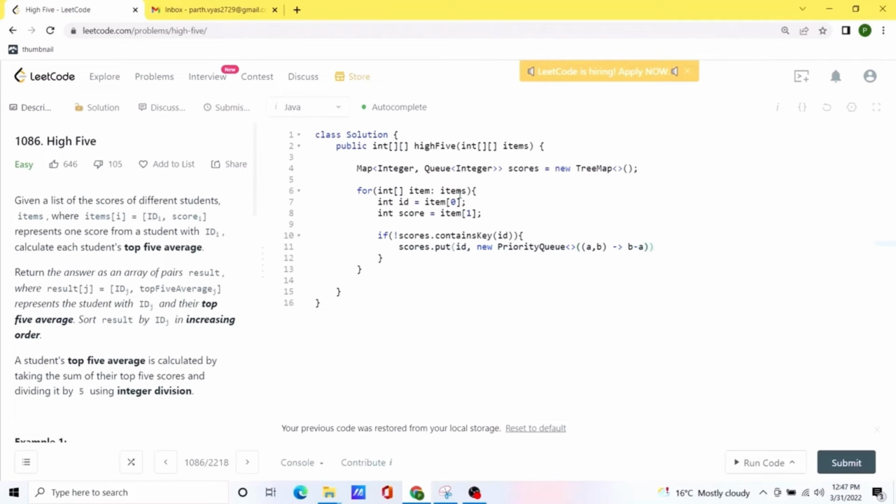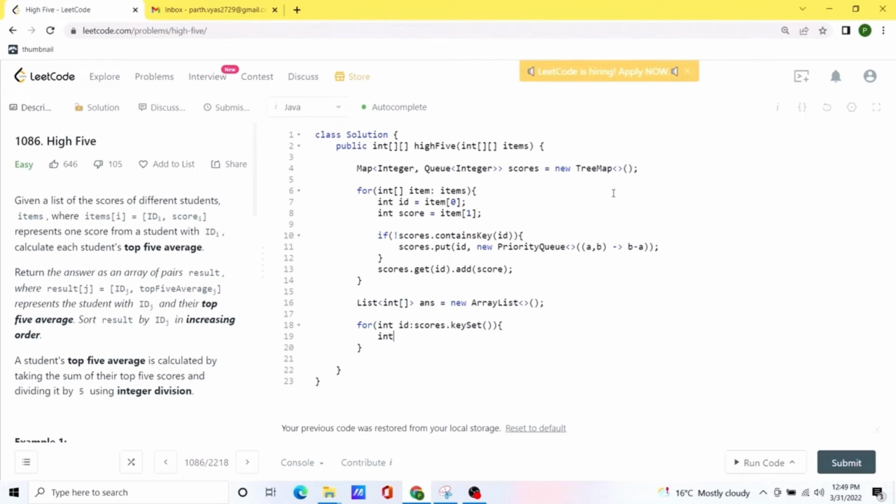I'm sure that different languages will have different formatting, but that is the general idea. And once that happens, we are going to update the value of score for every single ID. Okay, now this hash map should have all the values stored, and now we simply have to iterate over it and generate our answer. So first we are going to create a list of integers where we are going to store all the answers. Now we are going to iterate over the new hash map that we have created.